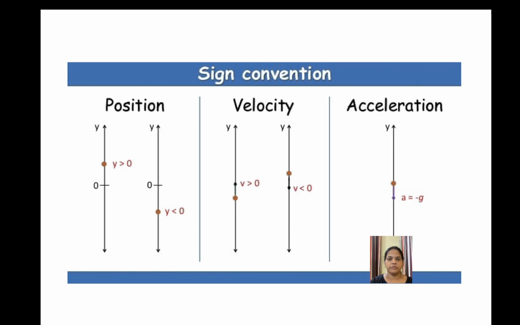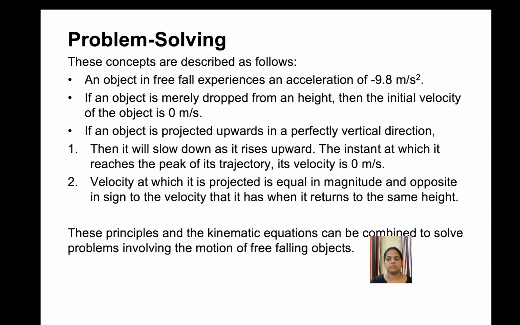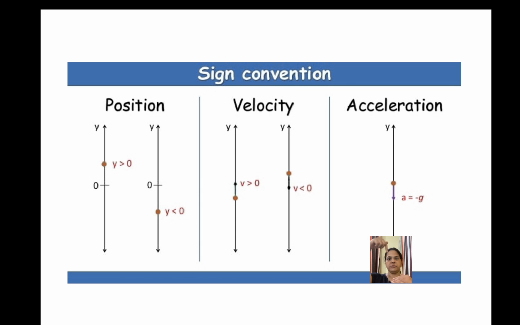To solve the free fall calculation or any kinematic calculation, we choose some sign convention. That means we take O to be the origin, plus x to be positive, minus x to be negative, plus y to be positive, minus y to be negative. Because displacement, velocity and acceleration are vector quantities, we should be very careful about the direction. In this case, if the object falls down, then we take the displacement to be negative.